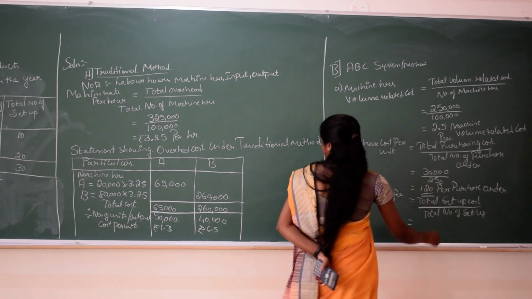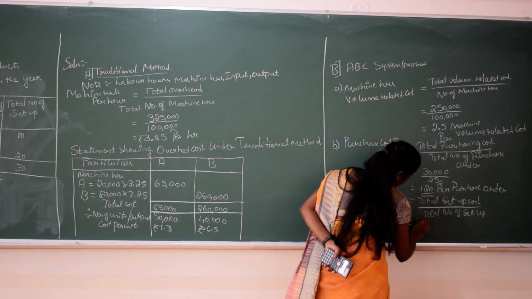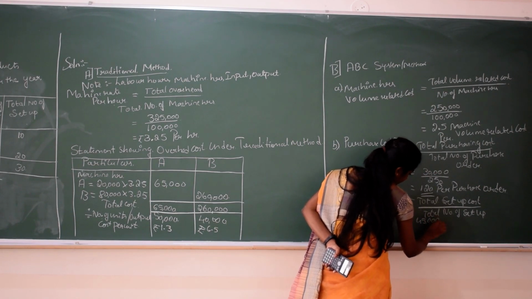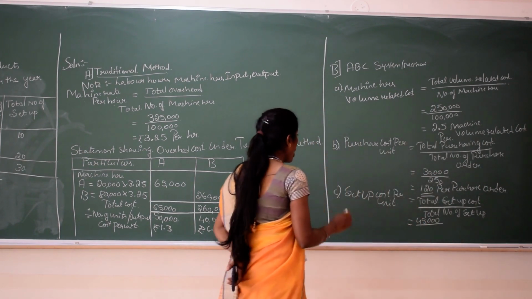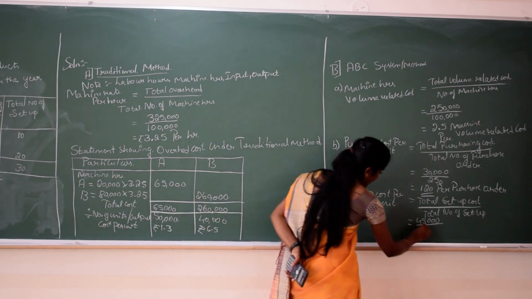Therefore, the total setup cost is 45,000 and the total number of setups is 30.